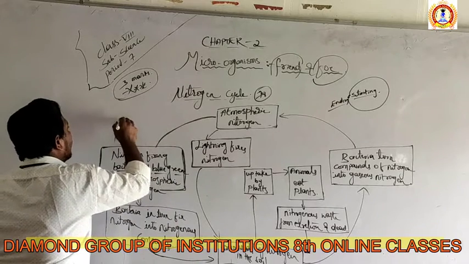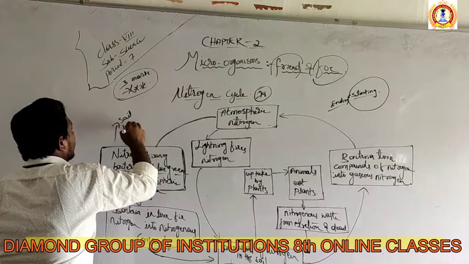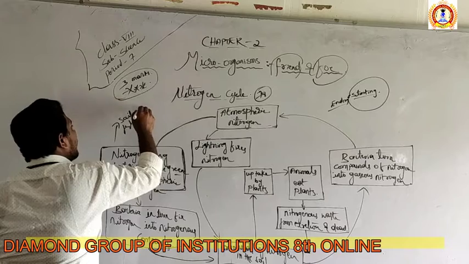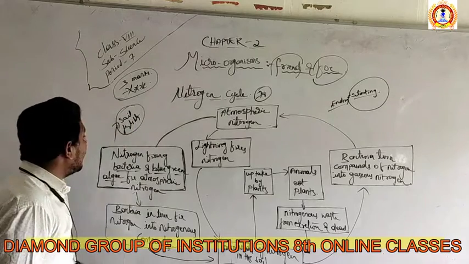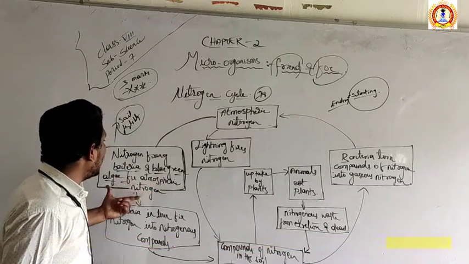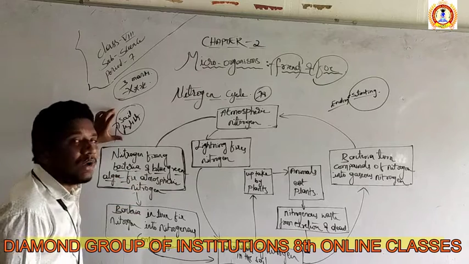To increase the soil fertility, which we discussed. So by the fixation of nitrogen by bacteria and blue green algae, the soil fertility increases.